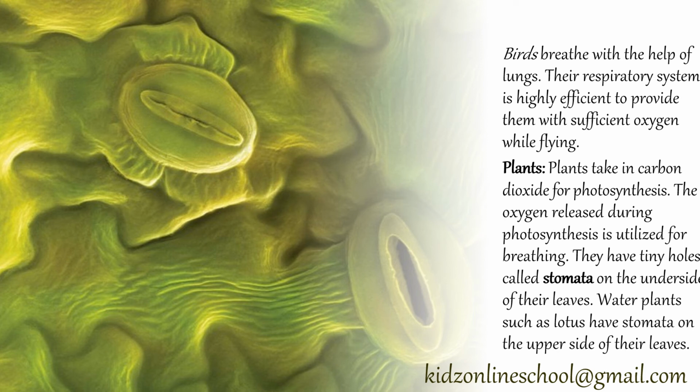Plants take in carbon dioxide for photosynthesis. The oxygen released during photosynthesis is utilized for breathing. They have tiny holes called stomata on the underside of the leaves. Water plants such as lotus have stomata on the upper side of their leaves.